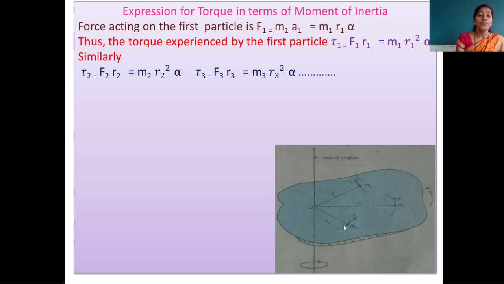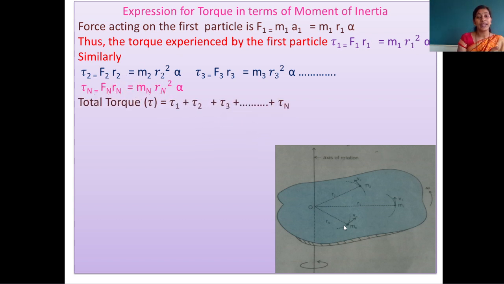Τ2 is equal to m2 into r2 square into alpha. Τ3 is equal to m3 into r3 square into alpha. For the last particle, Τn is equal to mn into rn square into alpha. So here we have the torque acting on every particle. When we add the torque of every particle, we get the total torque of the rotating body, and this value we have to find in terms of moment of inertia. So total torque, Τ is equal to Τ1 plus Τ2 plus Τ3, adding all remaining terms up to Τn.